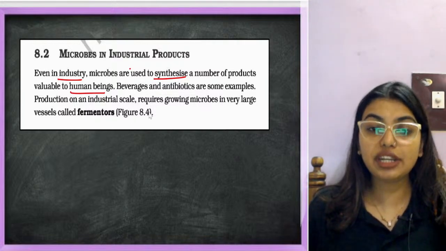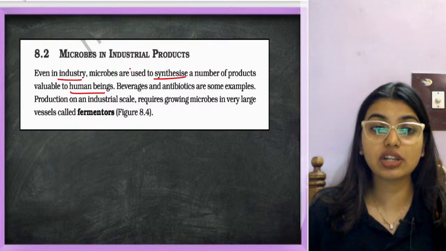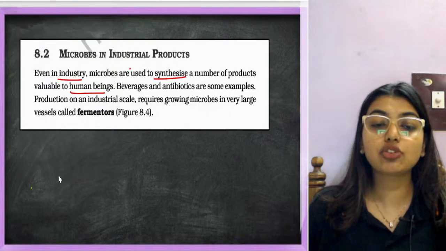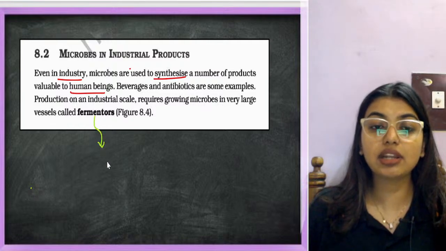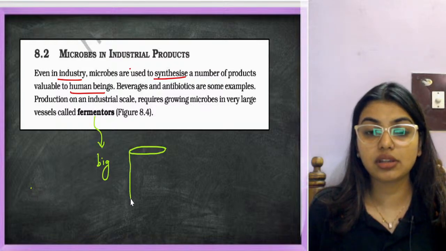Production on an industrial scale requires growing microbes in very large vessels called fermenters. So these microbes are grown in big, large tanks called fermenters.